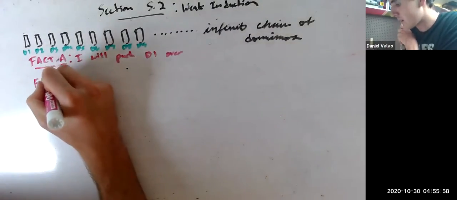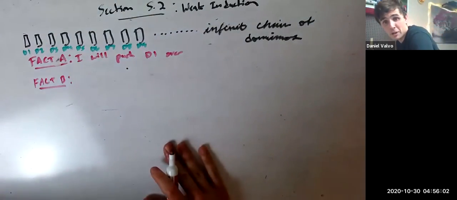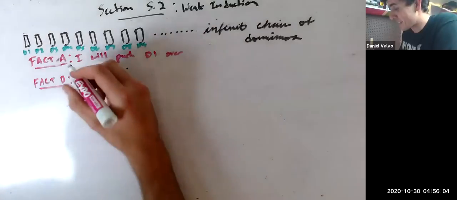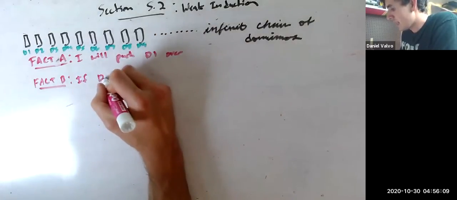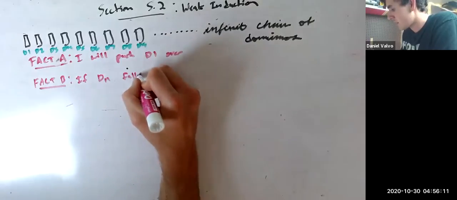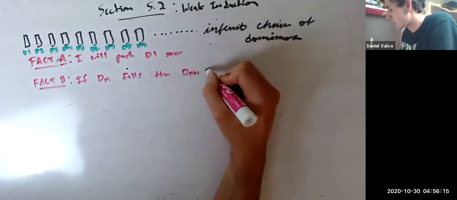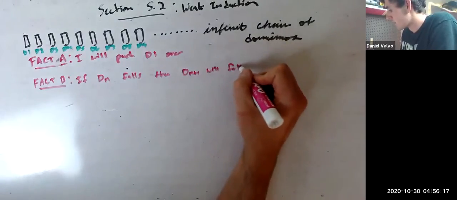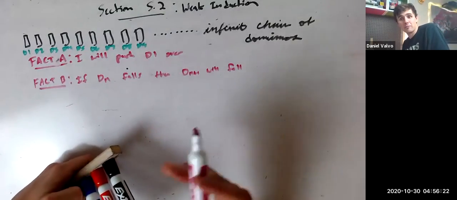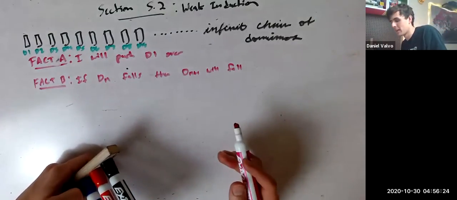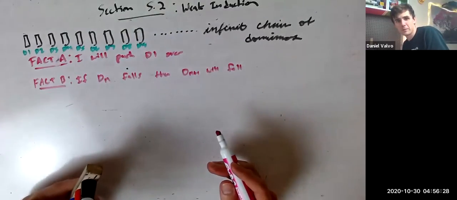Fact B. And this is the key fact to dominoes, and that is, if Dn falls, then Dn plus 1 will fall. Meaning that if you knock down the nth domino, the n plus 1 domino will get hit by it and will get knocked over. So if D4 falls, D5 will fall. If D5 falls, D6 will fall.